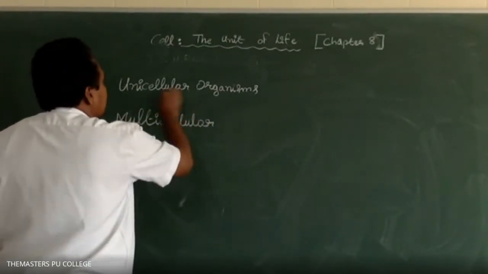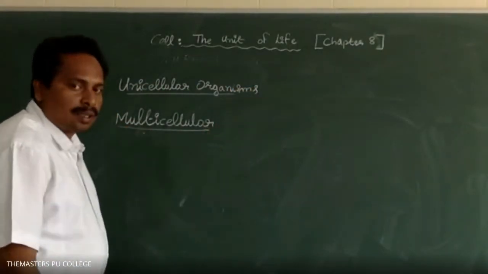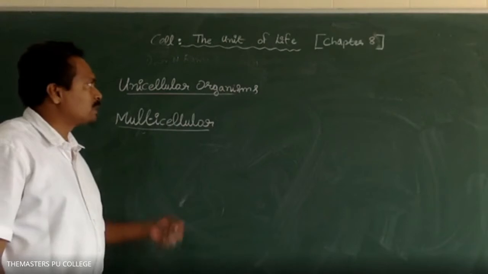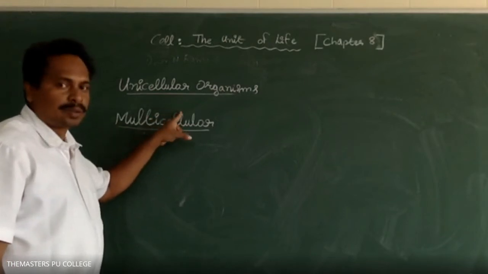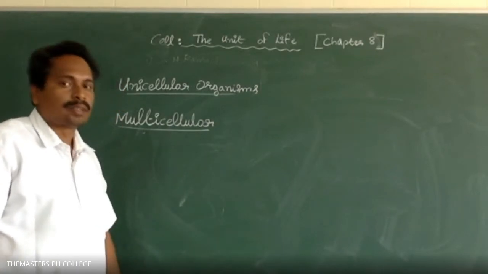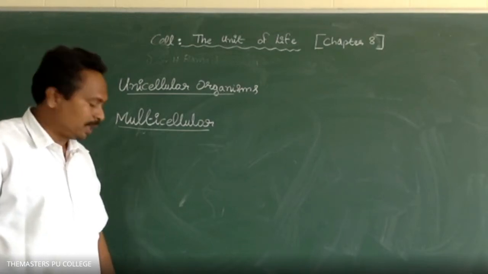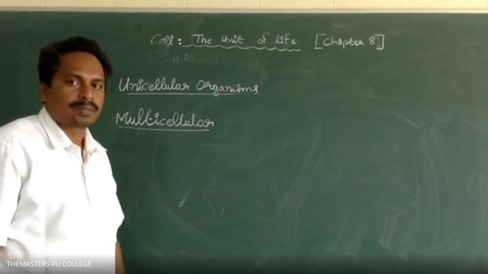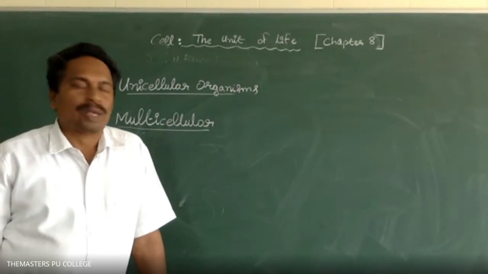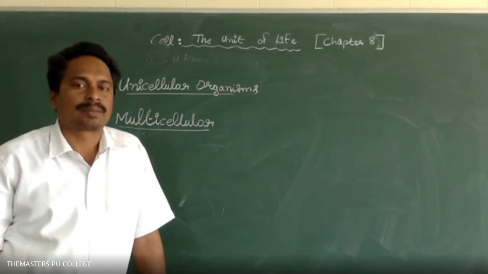Unicellular organisms are made of a single cell. Multicellular organisms are made of several cells. Multi means several. So based on the number of cells, the organisms are differentiated. Based on whether the organism is made of a single cell or more than one cell, there are two types: unicellular and multicellular organisms. Are we multicellular or unicellular? Multicellular.